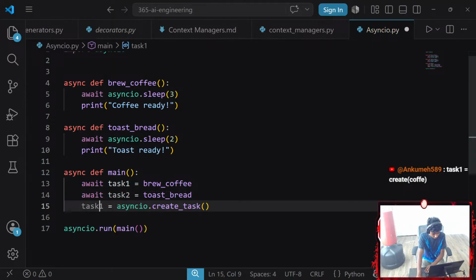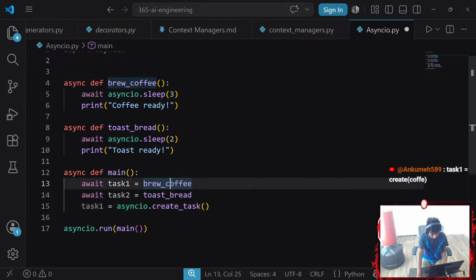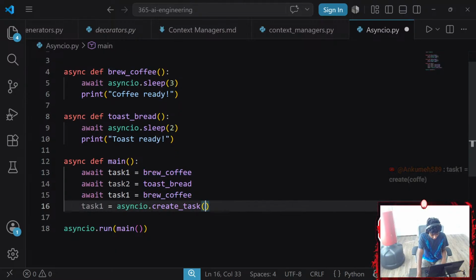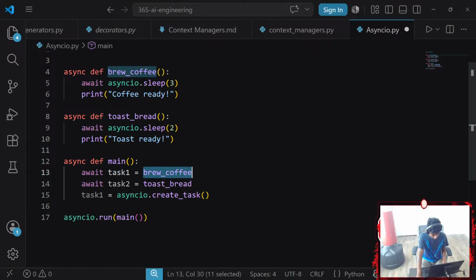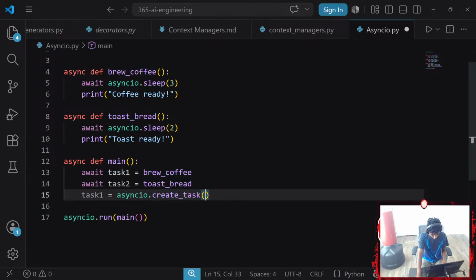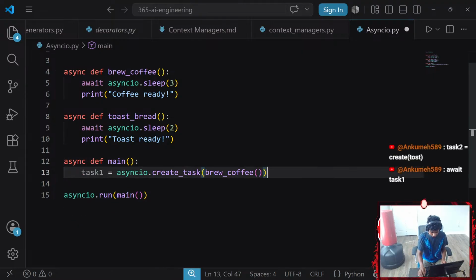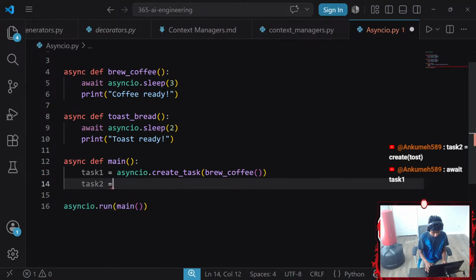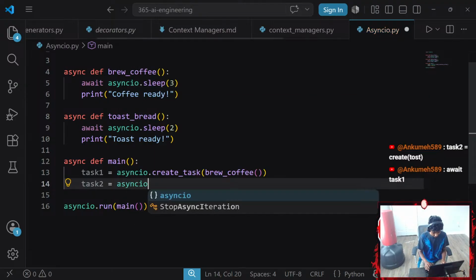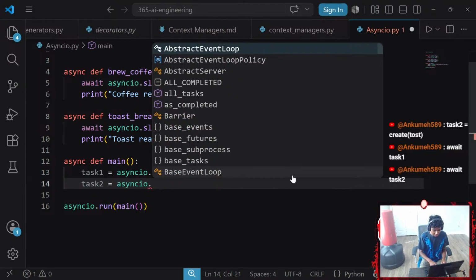Okay, so task 1 equals to asyncio.create_task. This is going to be my brew_coffee. Whoops. Why is my mouse sensitivity so freaking high? Okay, and then we're gonna go with task 2. There we go. Let's go with task 2 equals to asyncio dot. Oh, this is in that case.